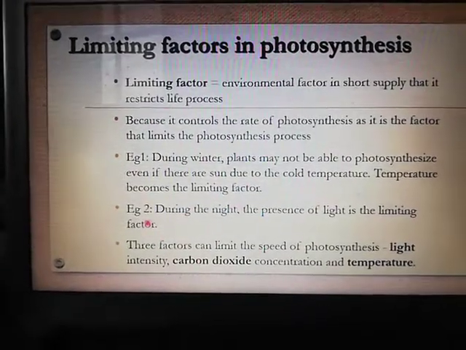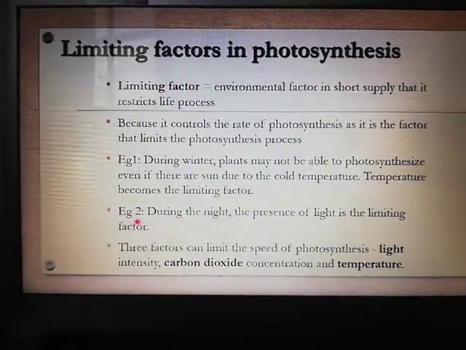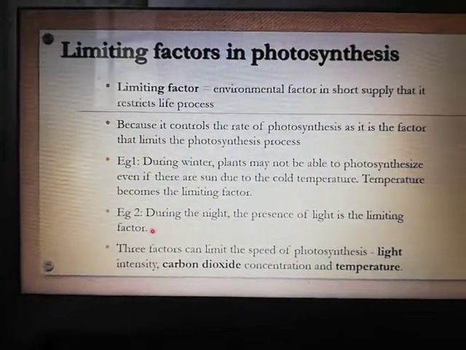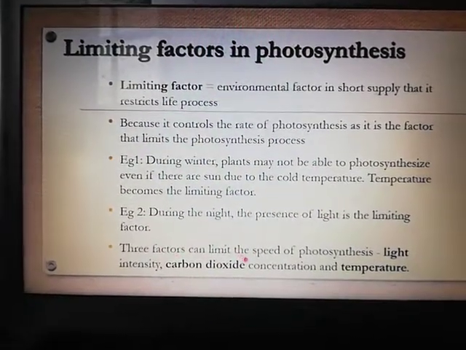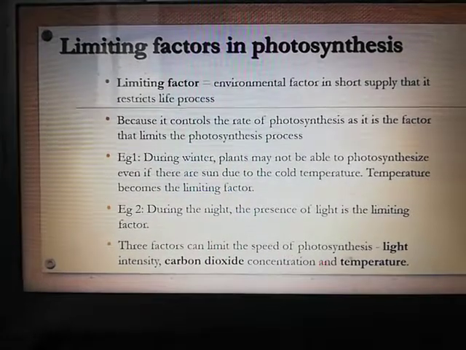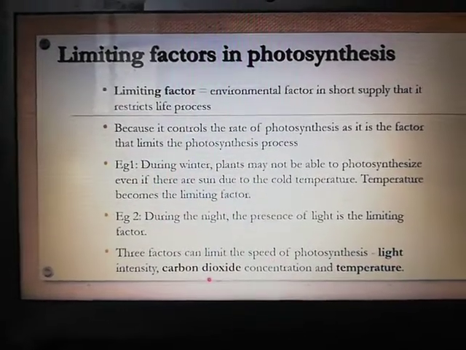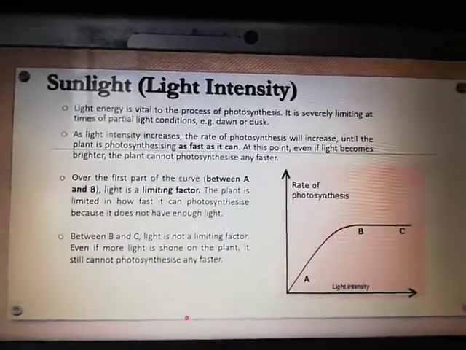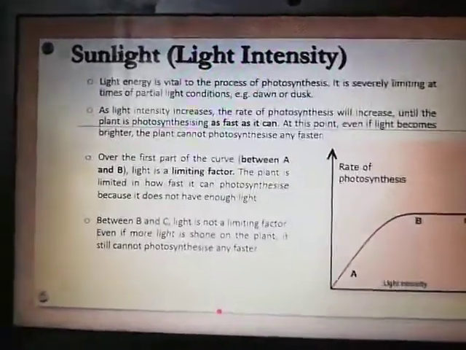Another one, example number 2. During the night, the absence of light is the limiting factor. So the three factors can limit the speed of photosynthesis, which are the light intensity, carbon dioxide concentration, and the temperature. Let's see the sunlight, which is the light intensity.